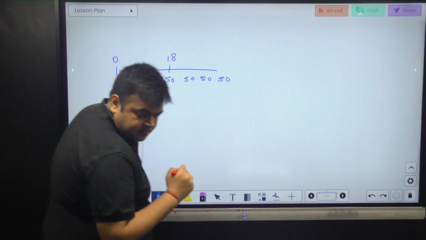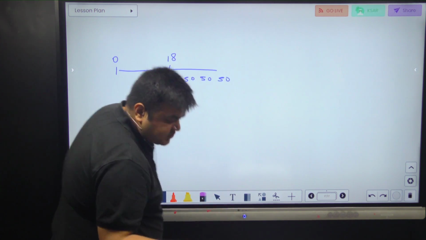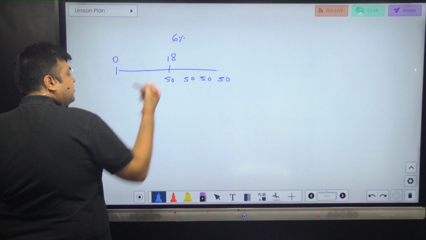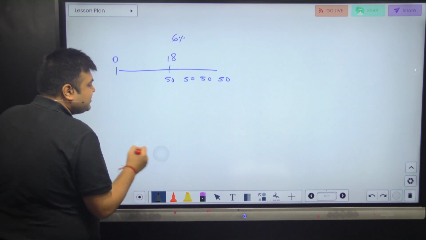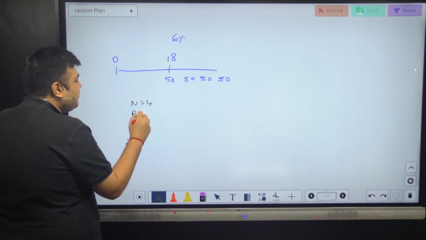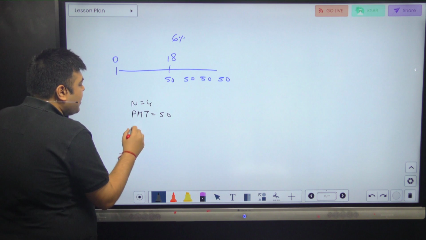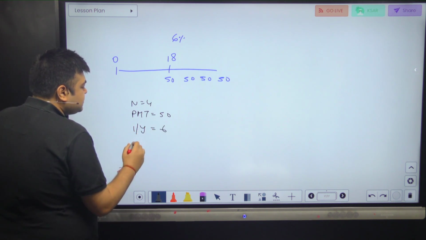Correct? What's the rate? I keep forgetting the rate every time. 6%. So all I have to do is, it's a very easy question. N equal to 4 firstly. PMT is equal to 50. I will not write 50,000. I/Y is equal to 6.